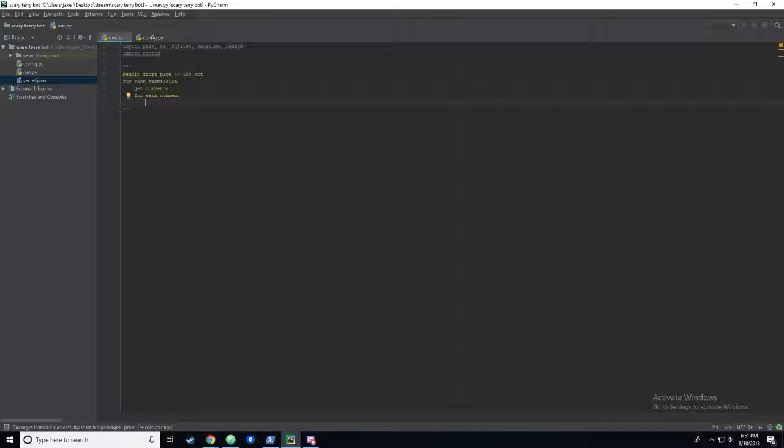Well, we could do a few things. One, let's look for any interesting phrases that Scary Terry says. So he says, "You can run, but you can't hide, bitch." He says, what else does he say?